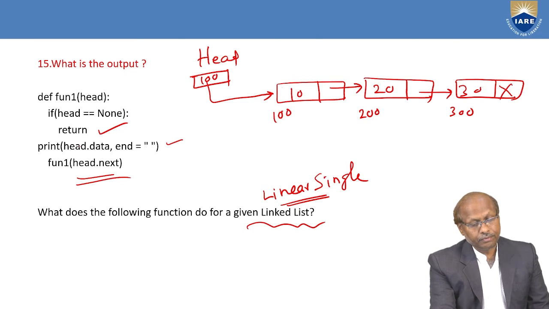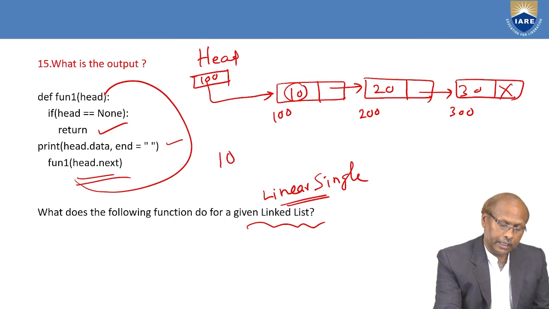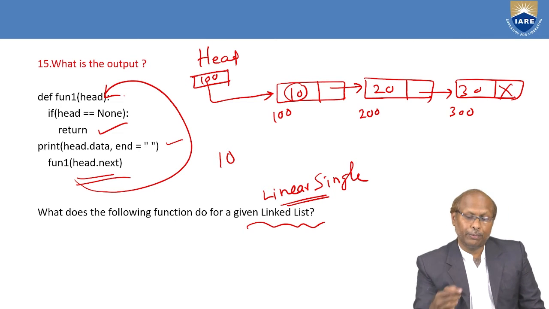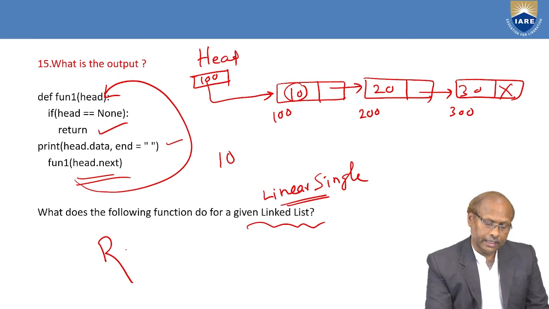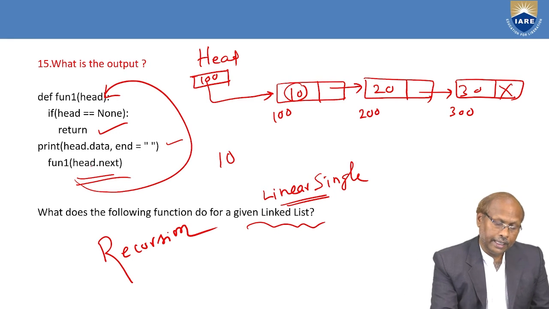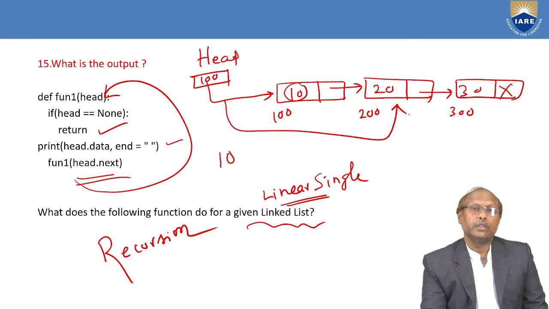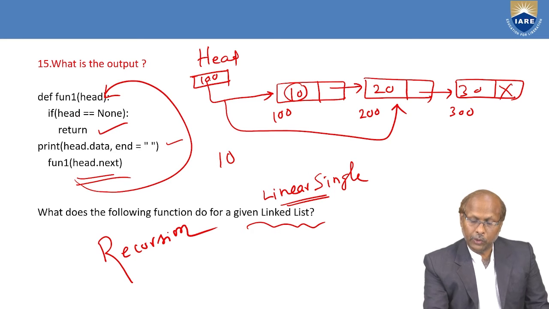Now, when I give the head pointer, it prints head of data. That means first it prints 10. After printing, the function calls itself. Whenever a function is calling itself, it is a recursion. The same function is called with head of next as a parameter. Initially it printed head, then the control goes to the next node. Here, head is pointing to the second node, 200, which is not none.